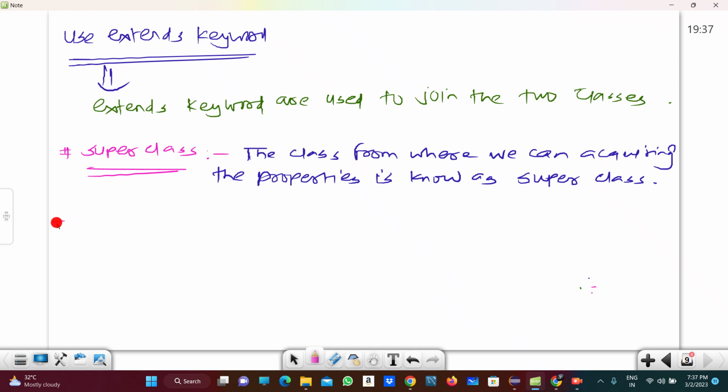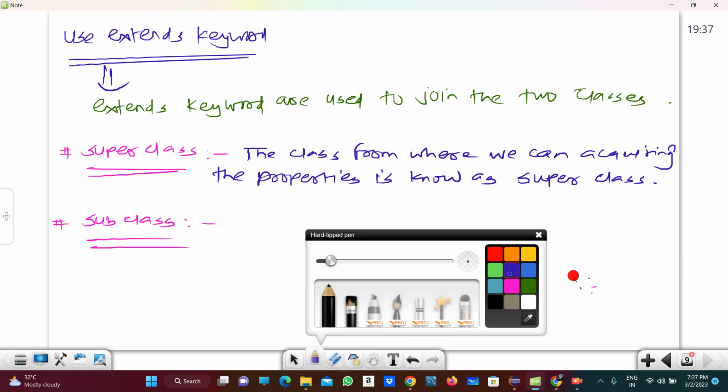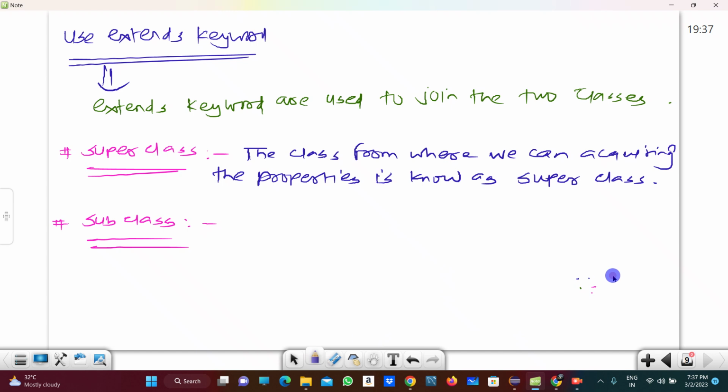And what is meant by subclass? Subclass, or we can say child class, is the class in which we are delivering the properties.